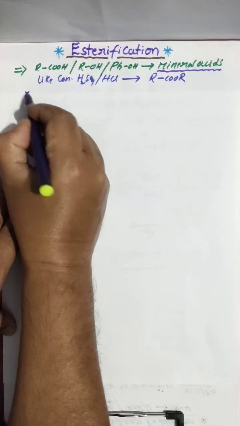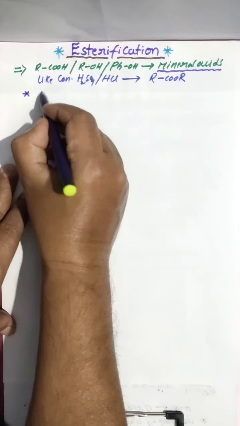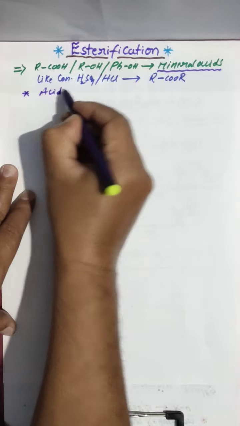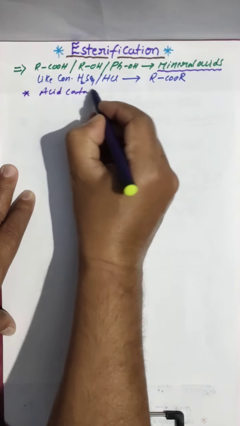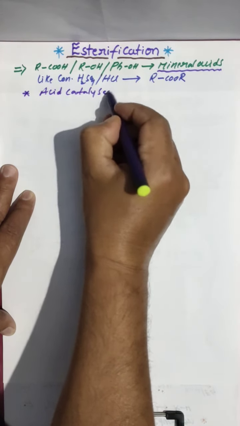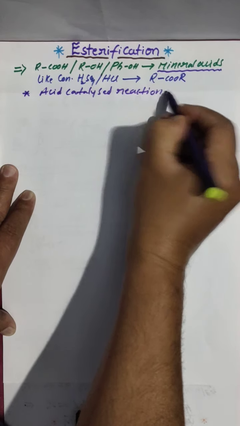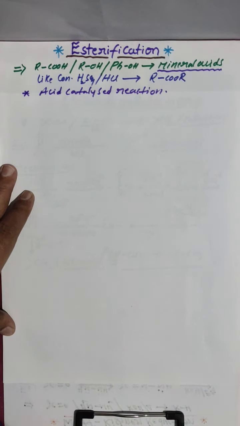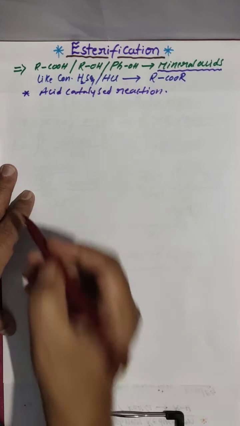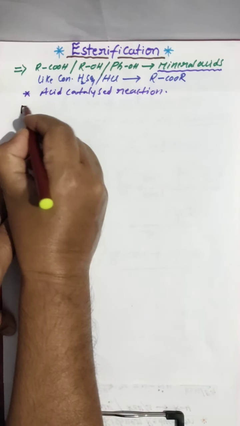So it is an acid catalyzed reaction. Acid acts as a catalyst.